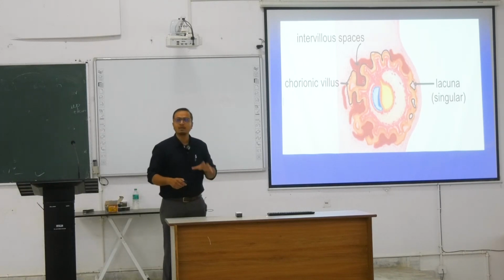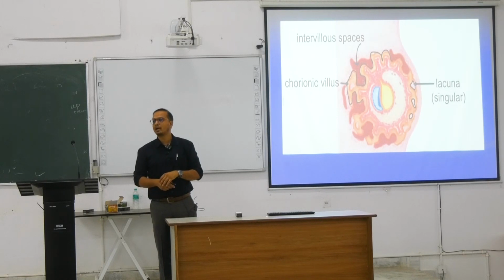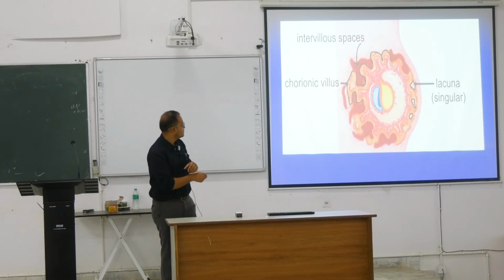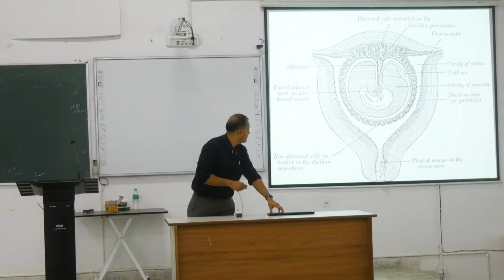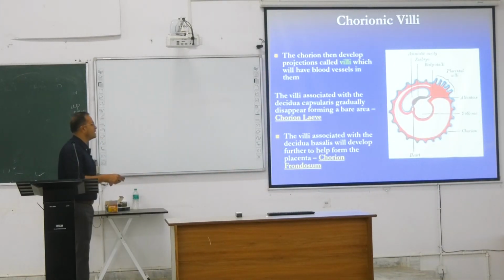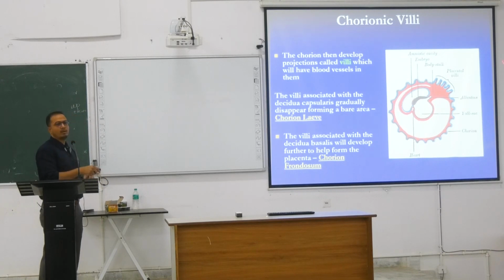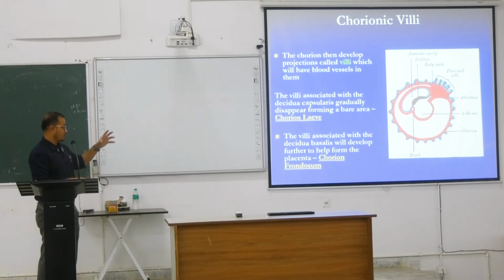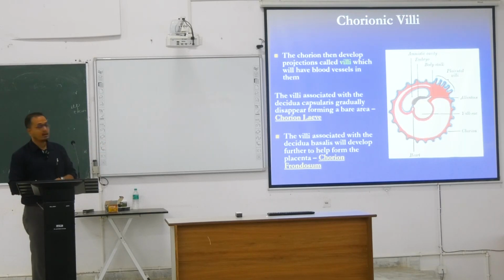Now, villi are nothing but finger-like or root-like projections, which get inside this endometrium. This chorionic villi formation usually takes place along the entire length of the developing embryo. So you can see this spiky thing all around, the extra embryonic mesoderm and everything coming together to make these small spikes. These spikes we call chorionic villi. Now the spikes are of two different types.